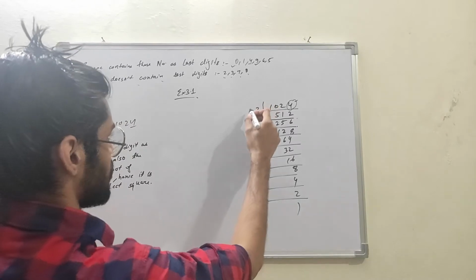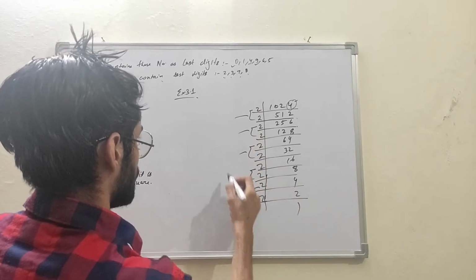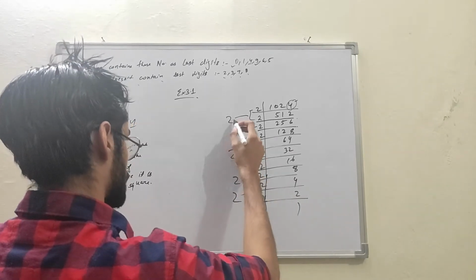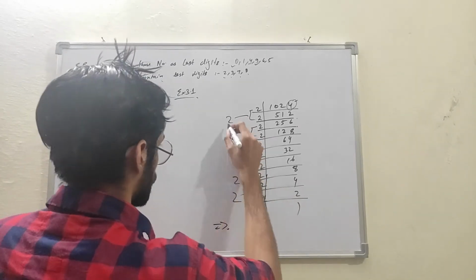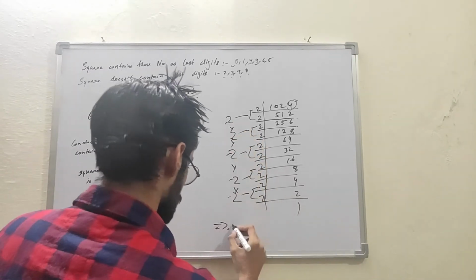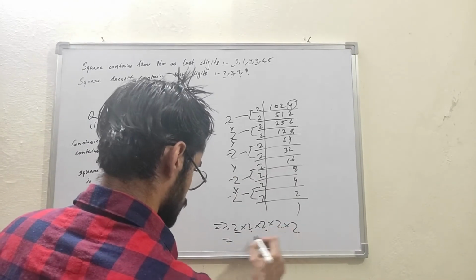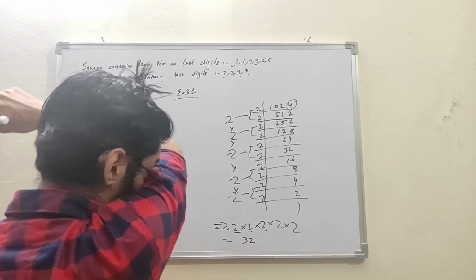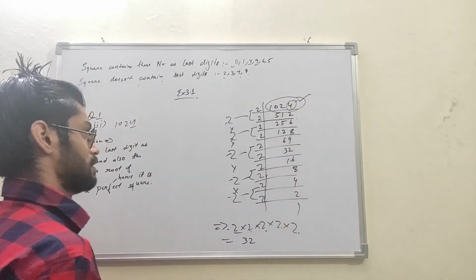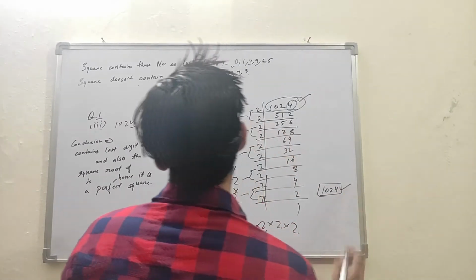Now just pair this up like this, and these pairs of 2 will give 2. Now again we have to multiply these numbers, that is 2 times 2 times 2 times 2 times 2. 2 2s are 4, 2 4s are 8, 2 8s are 16, 2 16s are 32. So 32 is the side of a square of 1024. Hence 1024 is also a perfect square.